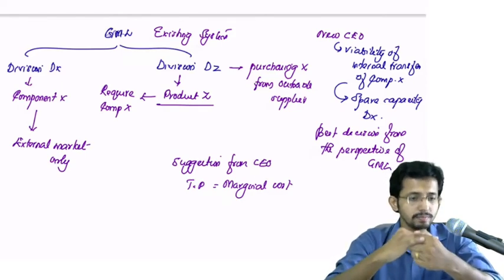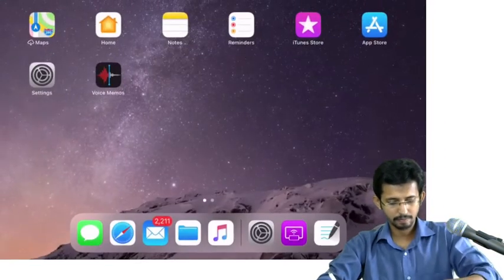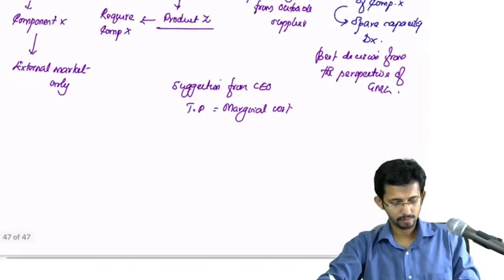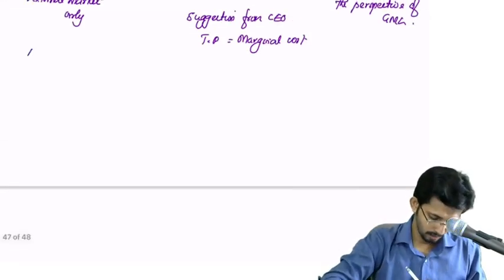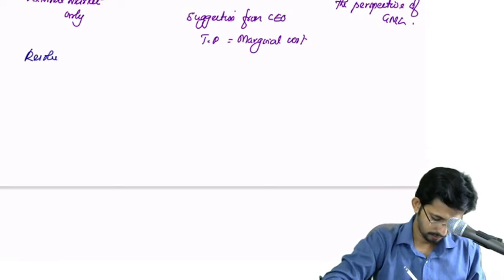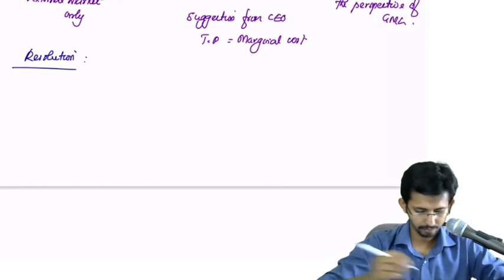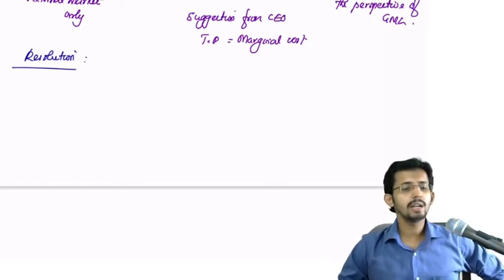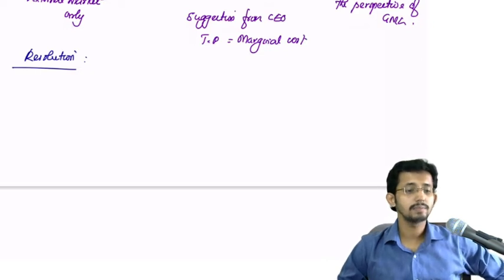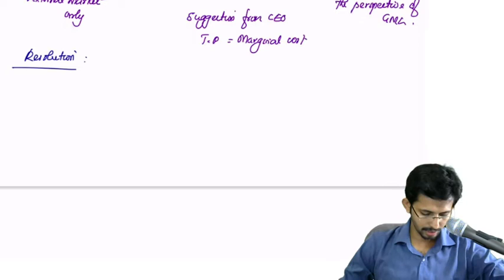So how to resolve this particular situation? There are two methods in which this can be resolved. One is the dual rate transfer pricing system, and the other one is the two-part transfer pricing system.